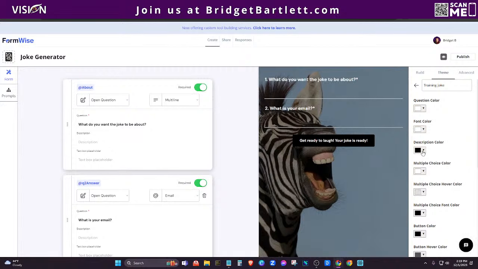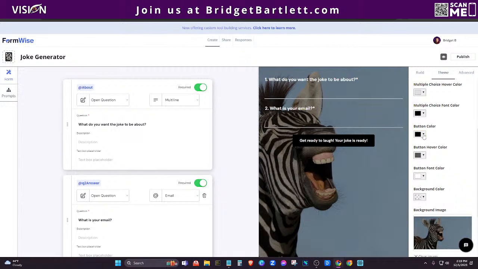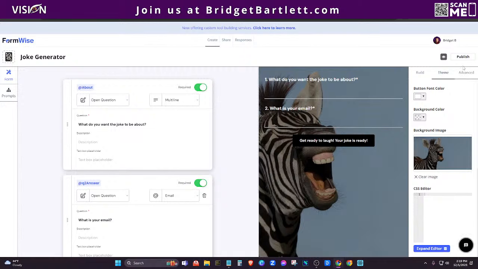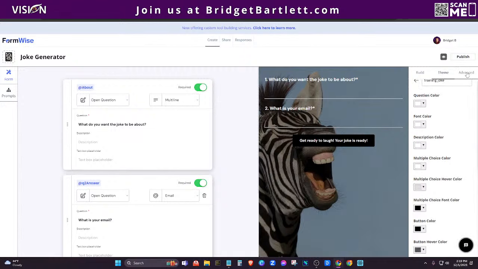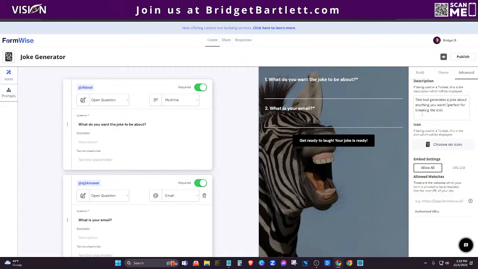So you can see there's so many different ways that you can customize this to make sure that it's all branded to you. You could change multiple choice colors and all of that stuff. Just for the sake of time, I'm going to go ahead and publish this. Or actually, before I do that, let me make sure to show you the advanced options here.